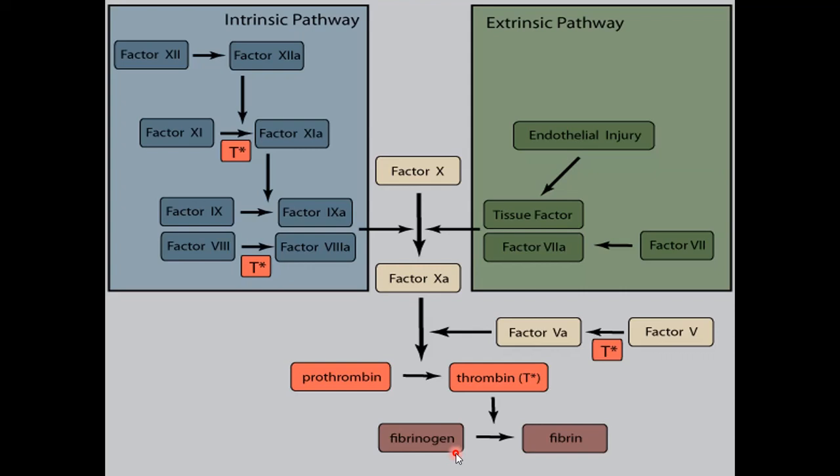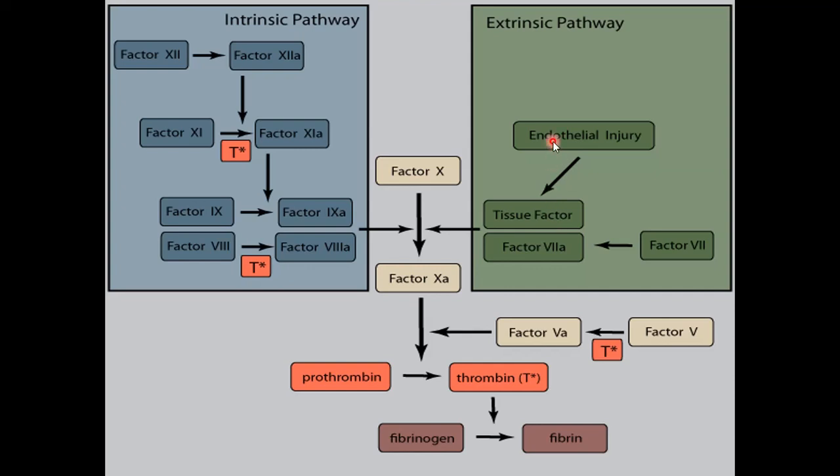So this slide shows us the clotting cascade in complete form. There are two pathways. The intrinsic pathway, we can see, is a prolonged pathway involving many steps, and there is an extrinsic pathway which involves only a few steps.